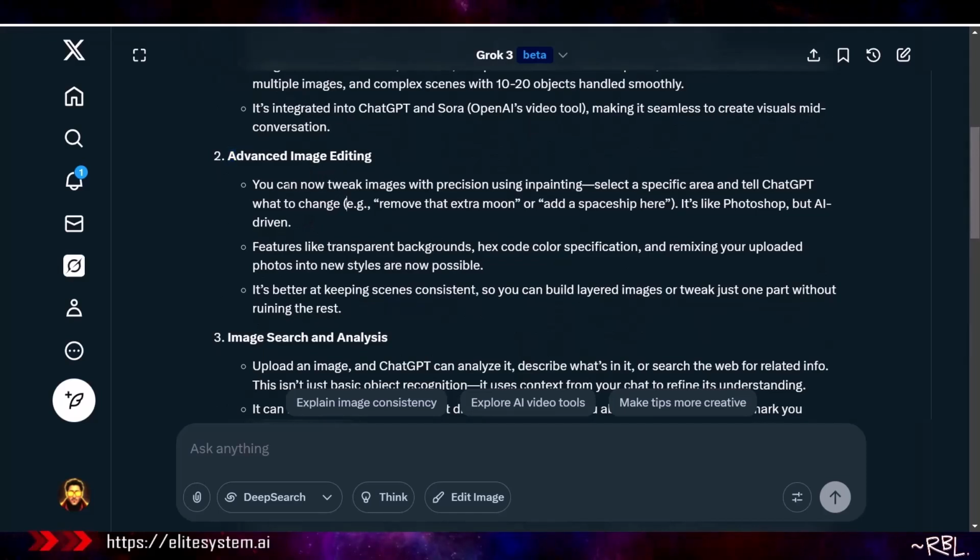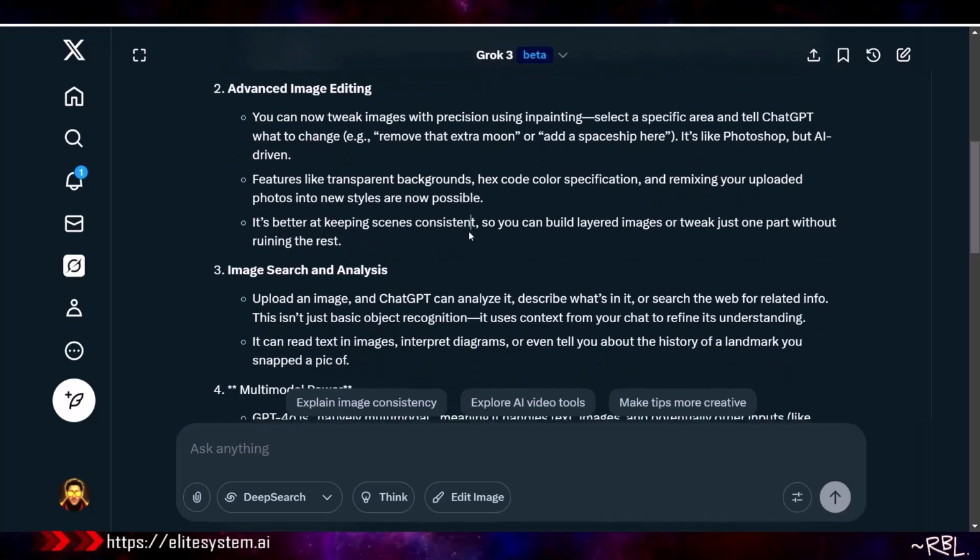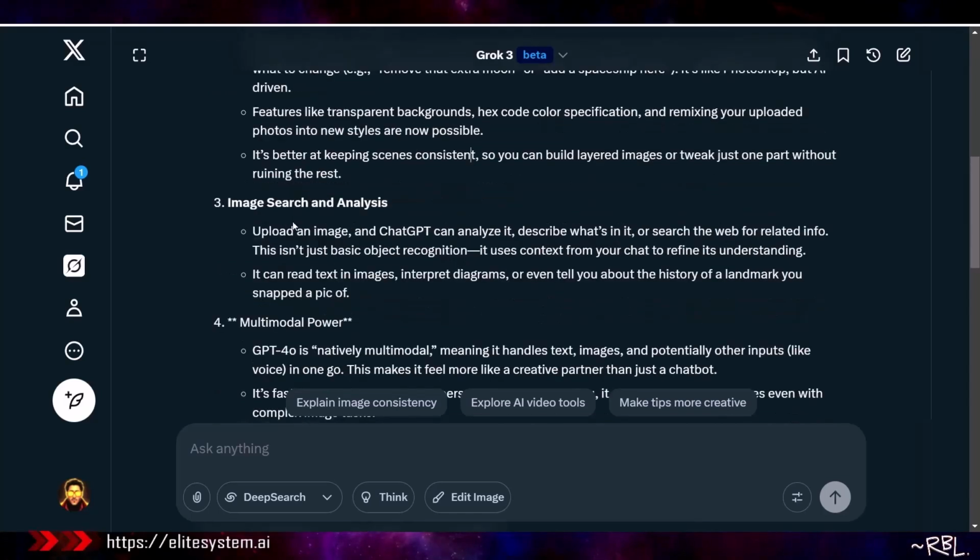Advanced image editing. You can now tweak images with precision using painting. Select a specific area and tell ChatGPT what to change. Example, remove that extra moon or add a spaceship here. It's like Photoshop, but AI-driven. Remember I told you I'm cutting down on AI software, including Photoshop and quite a few which could do the same thing? Yes, that's the point. Why use 10 products and pay thousands of dollars when one could solve it, right? That's the point. It's better at keeping scenes consistent so you can build layered images or tweak just one part without ruining the rest. Number 3, image search and analysis.